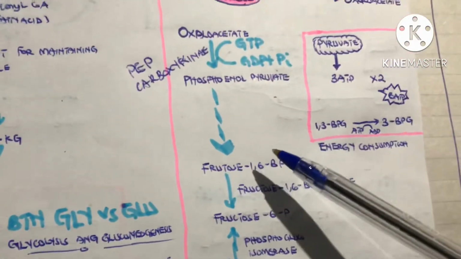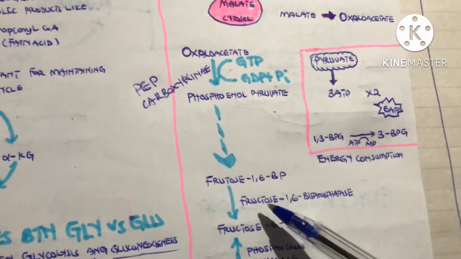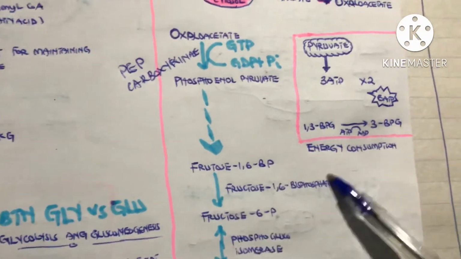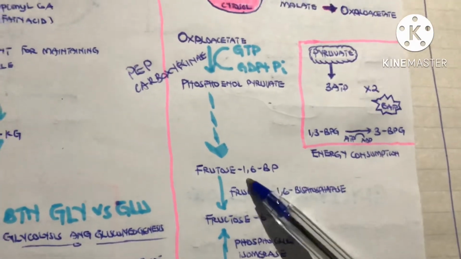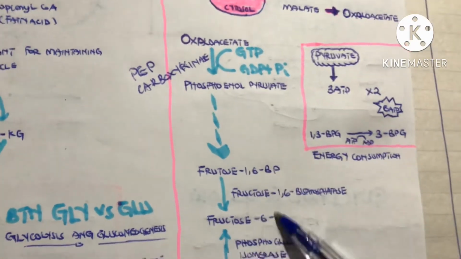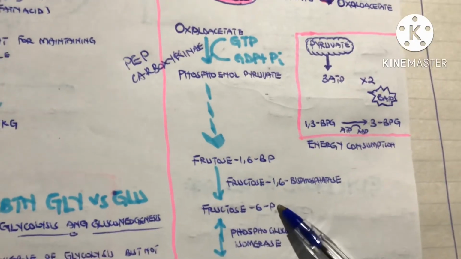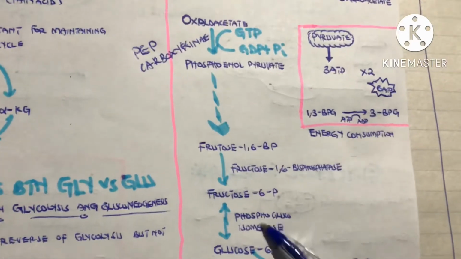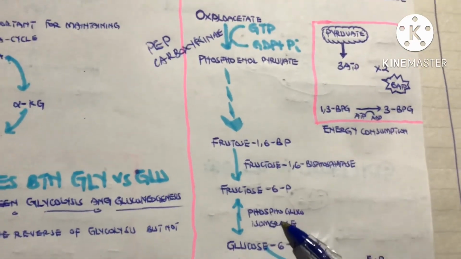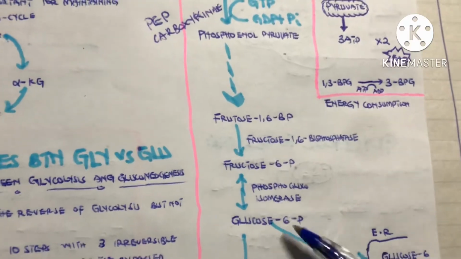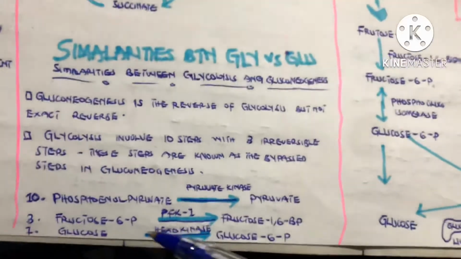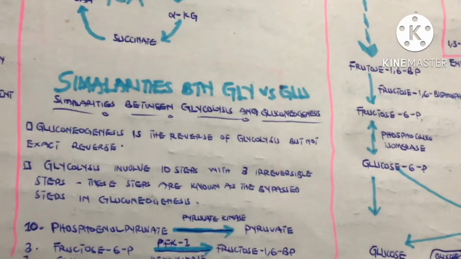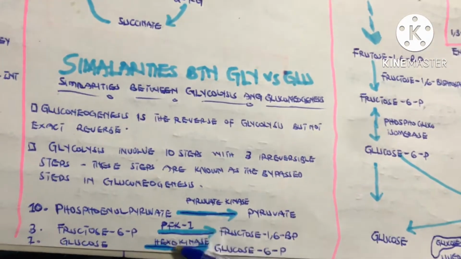So when it gets to this part, there is this enzyme we call fructose 1,6-bisphosphatase. This is the enzyme that is going to help convert the fructose 1,6-bisphosphate back to fructose 6-phosphate. And this fructose 6-phosphate will be acted upon by the enzyme we call phosphoglucoisomerase. It will be converted to glucose 6-phosphate. But listen to this. We said that the conversion of glucose to glucose 6-phosphate is irreversible. So that means in gluconeogenesis, this step is bypassed.